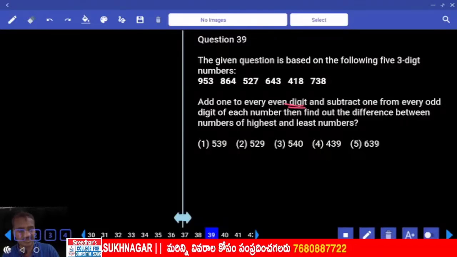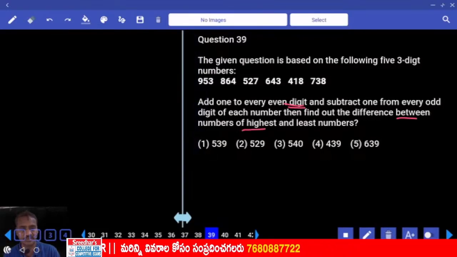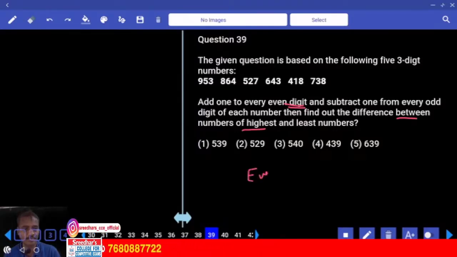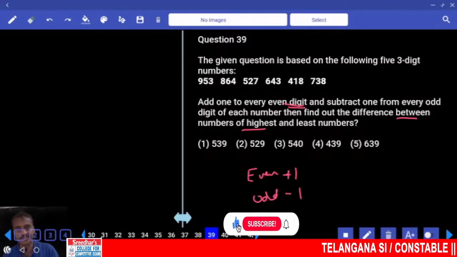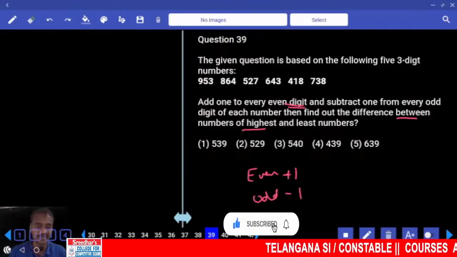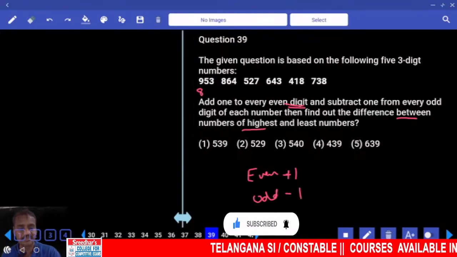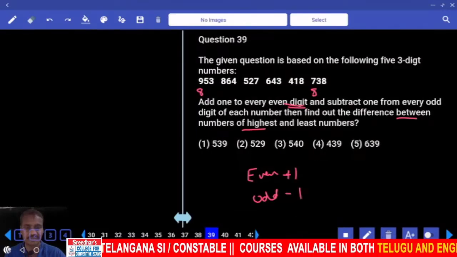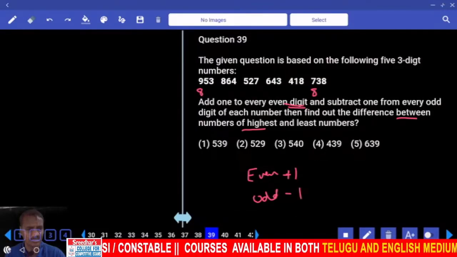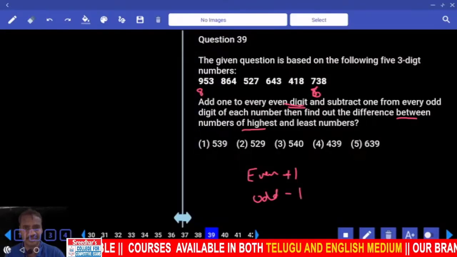Now for every even digit, then the difference between the highest and the lowest. Now which is the highest we have? Even digit plus 1, odd digit minus 1. And odd it is minus 1, this will be 8. Isn't it? Now this will be 8. And this will be how much? This will be 8. And this will be how much? 6. Isn't it? Even digit.